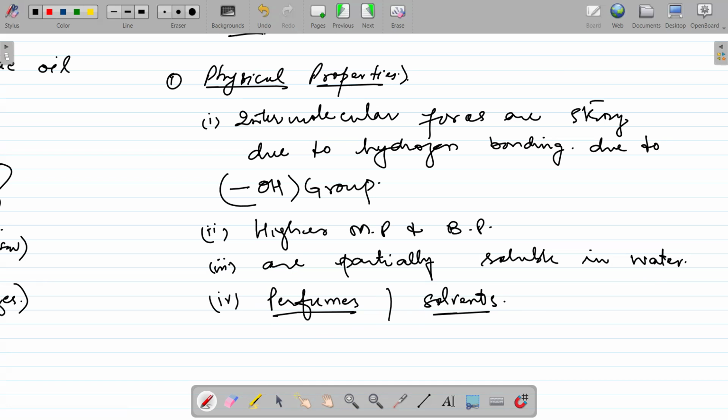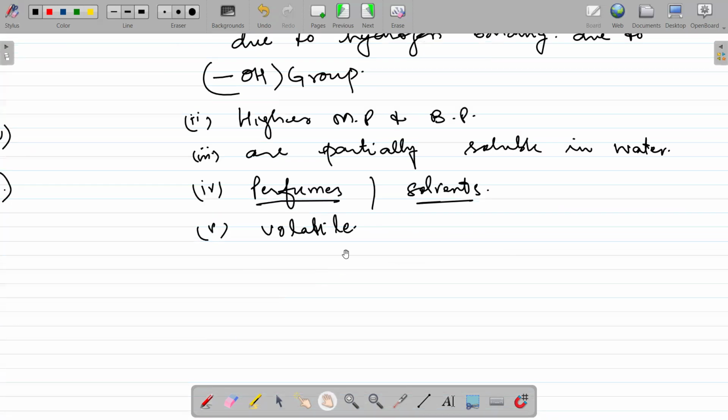Clear? And they also have a volatile nature. What is the meaning of this volatile nature? They are volatile, that means they evaporate quickly at room temperature.